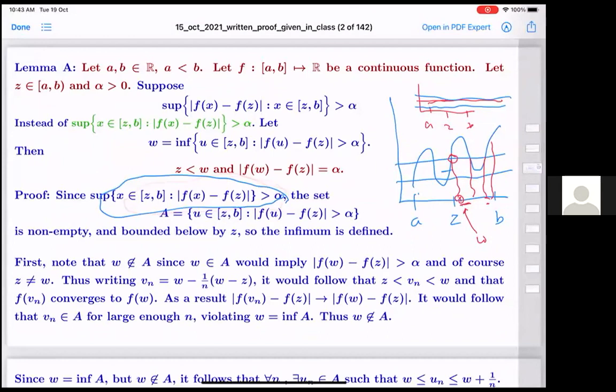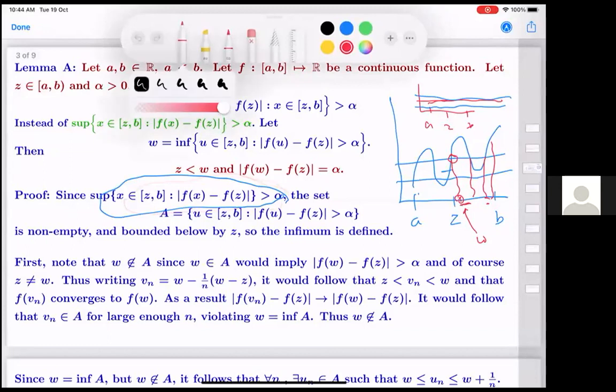So here the point is that this set, I will correct that with exactly the one written here. This set of u such that f(u) minus f(z) is bigger than epsilon will be non-empty.